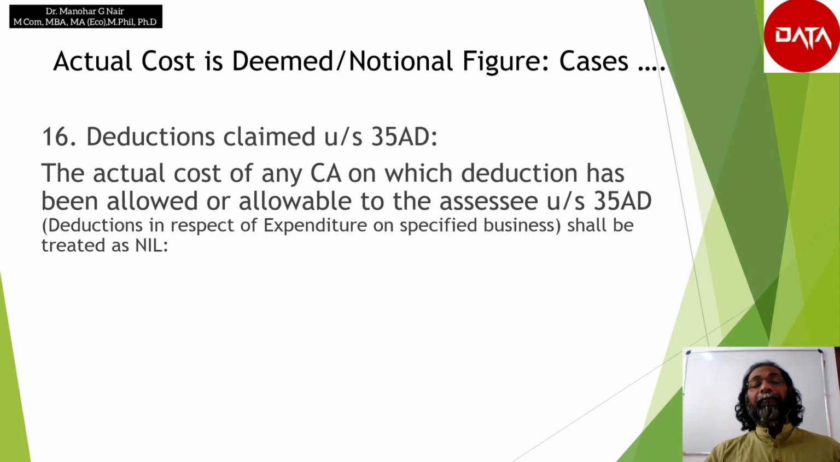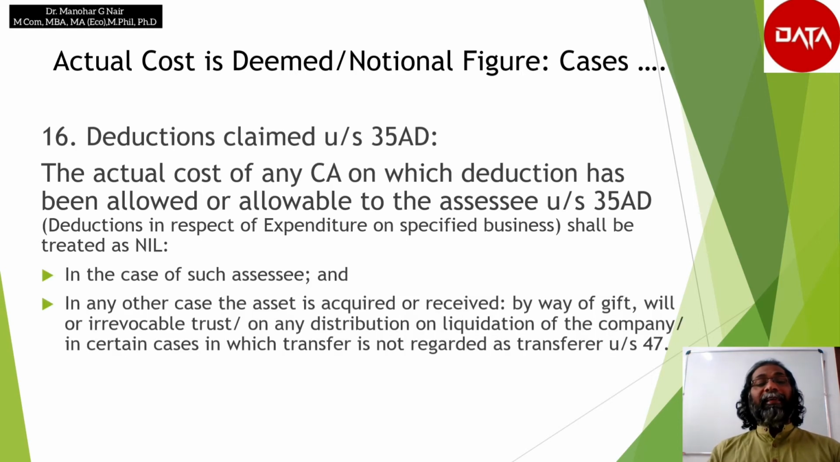Deductions claimed under section 35AD. The actual cost of any capital asset on which a deduction has been allowed or allowable to the assessee under section 35AD, that is deduction in respect of expenditure on specified business, shall be treated as nil, provided in the case of such assessee and in any other case the asset is acquired or received by way of gift, will or irrevocable trust, on any distribution on liquidation of the company, in certain cases in which a transfer is not regarded as transfer under section 47.